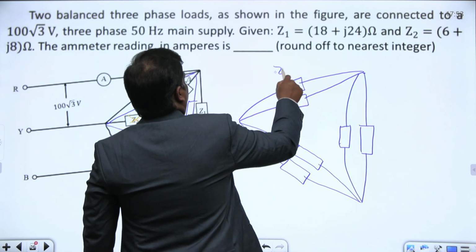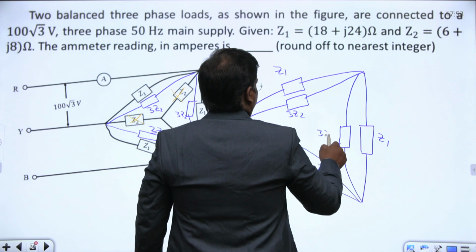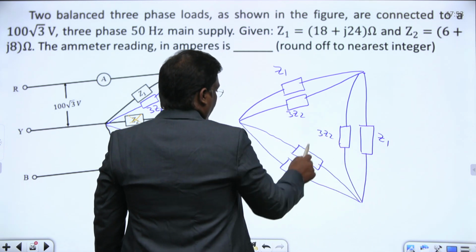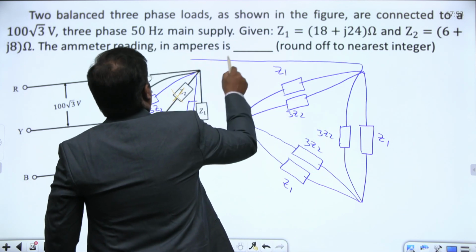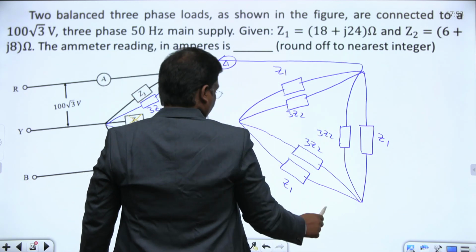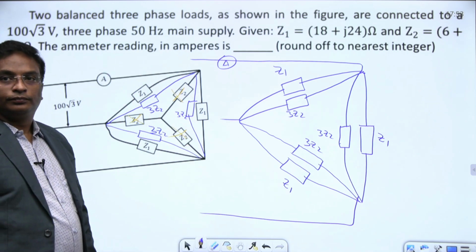Z1, 3Z2. Here an ammeter A is given. This is the circuit right now.